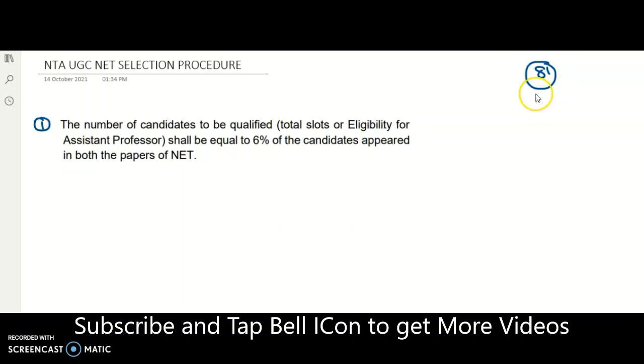But this year and last year, due to the COVID-19 pandemic situation, there has been some irregularity in conducting the examination. Apart from these irregularities, every year in the month of June and in the month of December are the regular exam conducting months of the UGC NET examination for the total 81 subjects. Coming to the first point, the number of candidates to be qualified, or the total slots, shall be equal to 6% of the candidates appeared in both the papers of the National Eligibility Test.